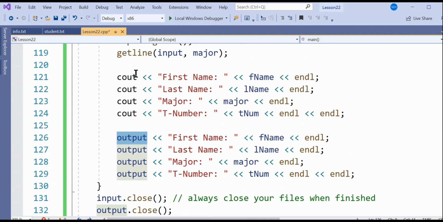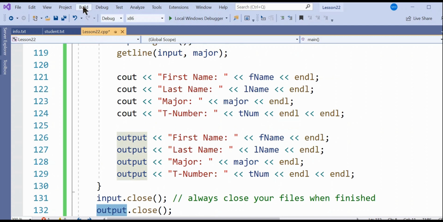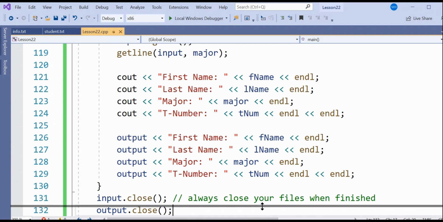Whenever you're finished with a file, you have to close it. So you always have to have input.close. There's my input variable, dot close, and here's my other variable for output, output.close. That closes those files. So if I were to build, I shouldn't have any errors because I tested it earlier just to make sure that I didn't make any mistakes.